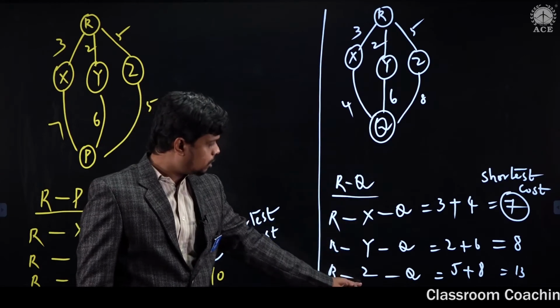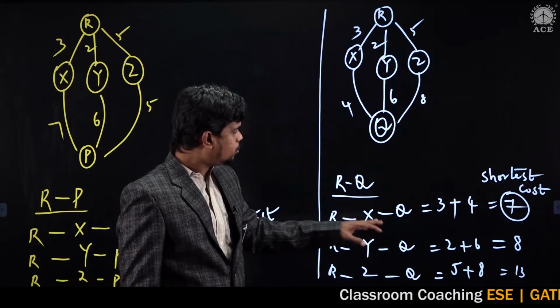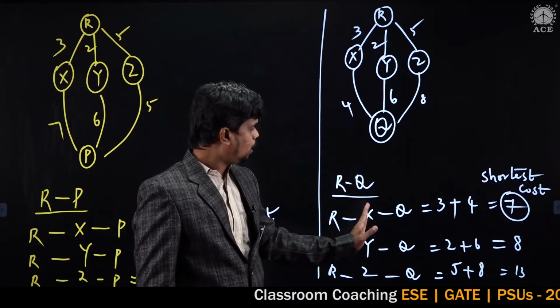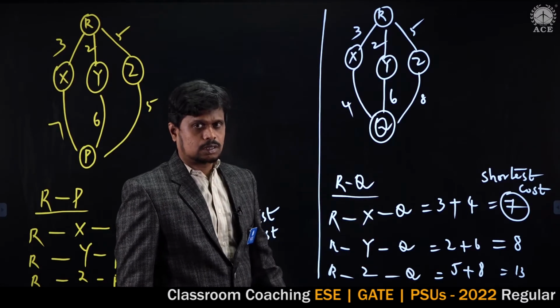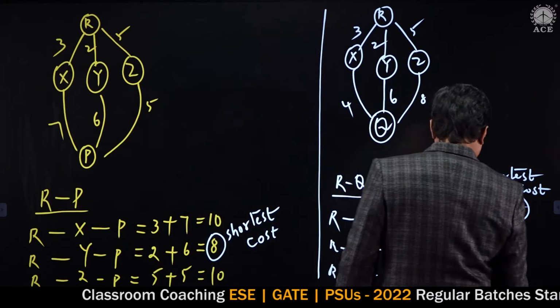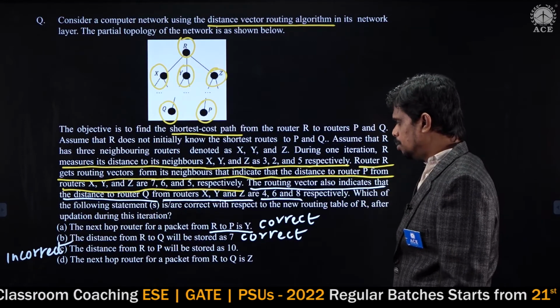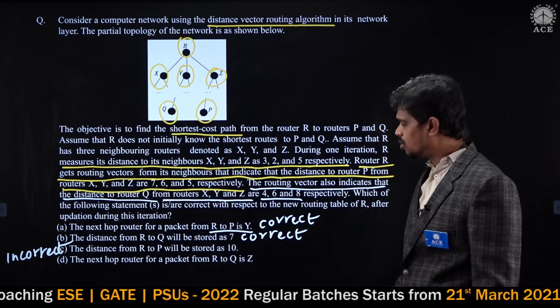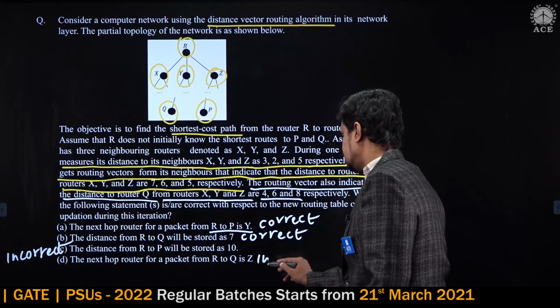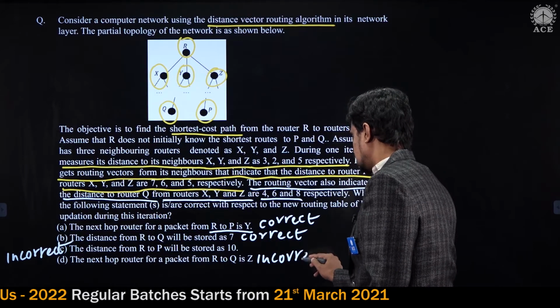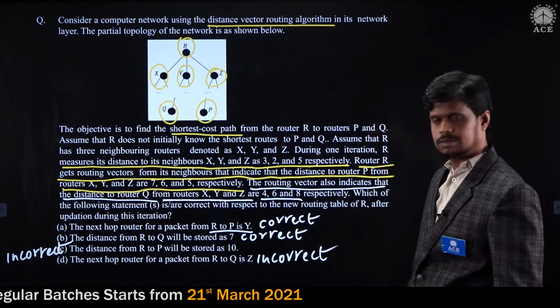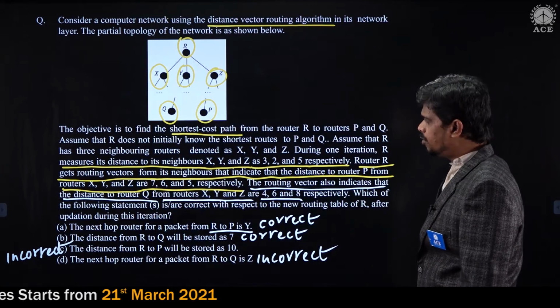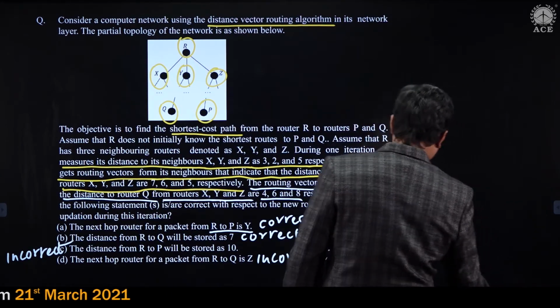X, but not Z. So the next hop for R to Q must be X. But option D says the next hop between R to Q is Z, which is incorrect.